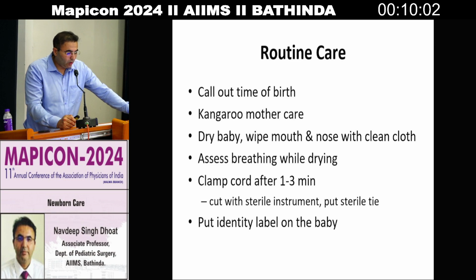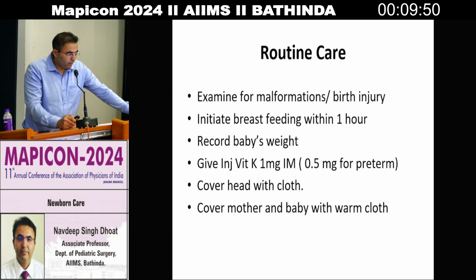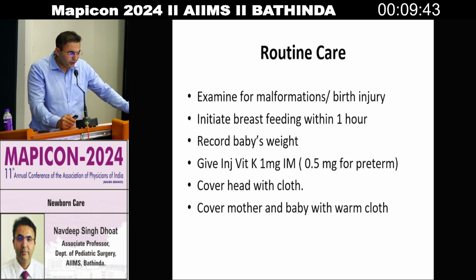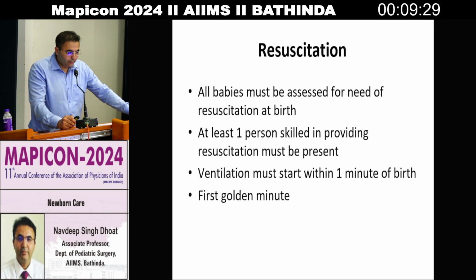Put an identity label on the baby so that babies don't get exchanged where there is a high load in the delivery room. Examine for malformation, congenital birth defects, and birth injuries. Initiate breastfeeding within 1 hour, record baby weight, give injection vitamin K 1 mg intramuscular, 0.5 mg for the preterms, and cover the head with cloth, cover mother and baby with warm cloth.